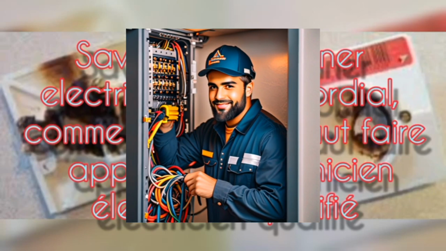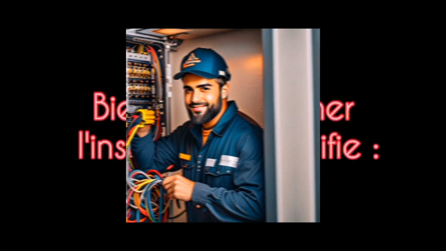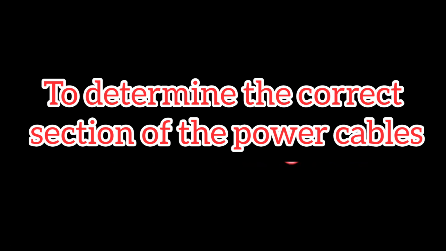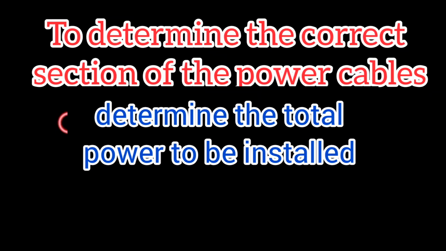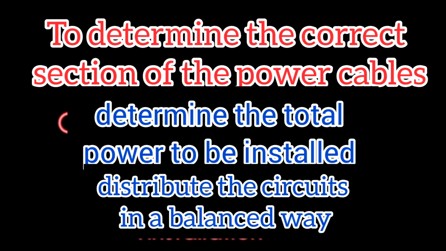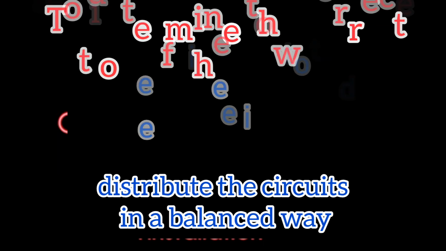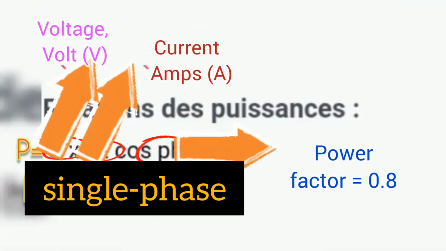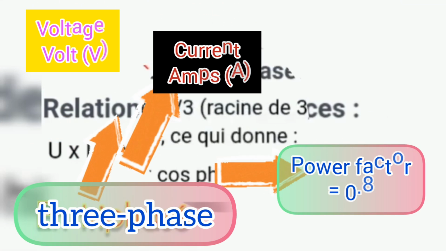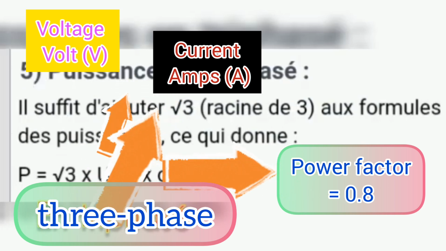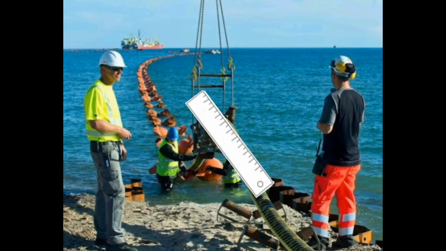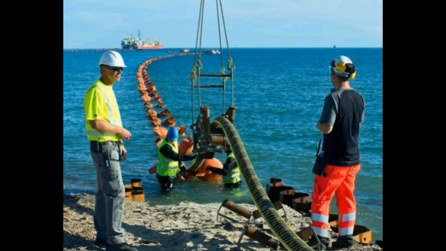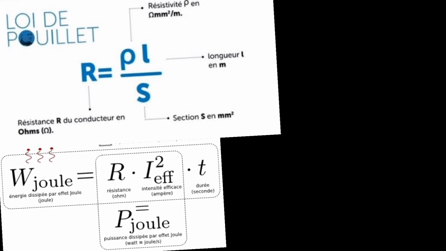To determine the correct section of the power cables, you will need to determine the total power to be installed in single-phase or three-phase and deduce the value of the section required, taking into account the extension of the power. The installed power can increase over time when other devices are added to the installation. Here is how to calculate the power of a single-phase or three-phase installation. We will also take into account the length of the line. The longer the line, the greater the resistance will become and the heating will become greater. See the electrical laws of Pouillet and Joule, which will be the subject of study in our next videos.